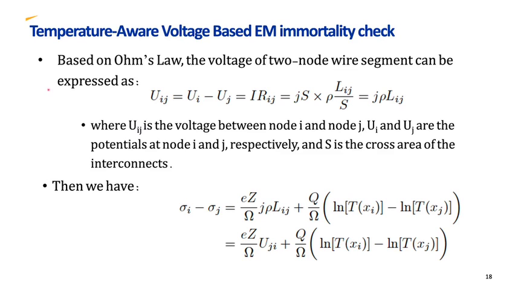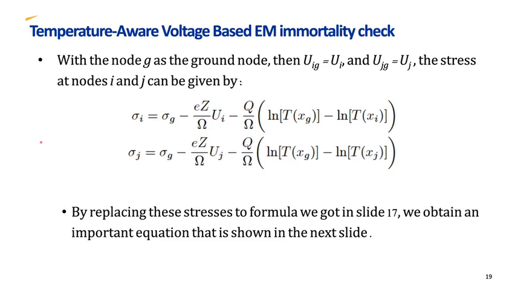Based on Ohm's law, the voltage of a two-node wire segment can be expressed as this equation, where Uij is the voltage between node i and j, and Ui and Uj are the potentials at node i and node j respectively, and S is the cross area of the interconnects. Then we have this equation. Considering G as the ground node, then Uig is Ui and Ujg is Uj. The stress at nodes i and j can be given by these equations.